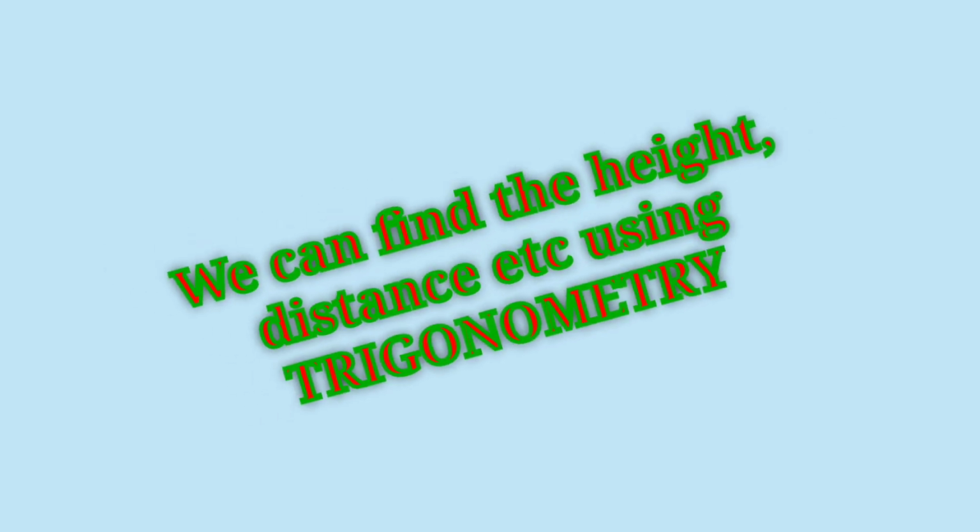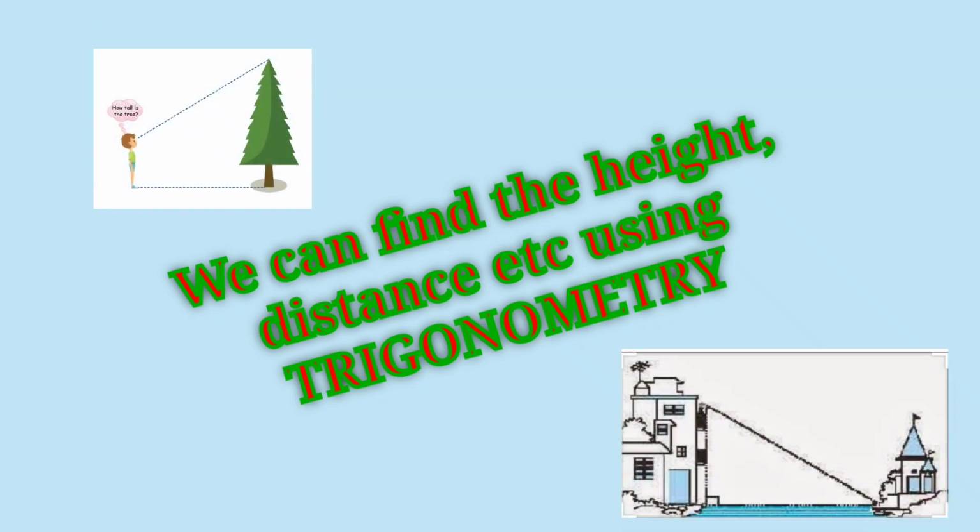Consider another situation. Suppose a girl is sitting on the balcony of her house and looking down on the other bank of the river. Here also a triangle is imagined to be made. In all the above mentioned situations, we can find the height of the tree, the distance toward the other bank, etc. by applying mathematics.